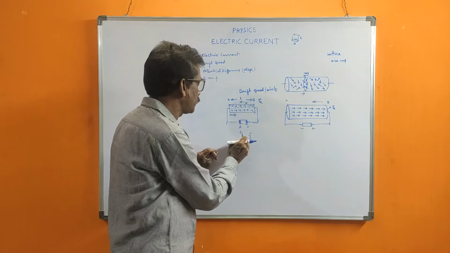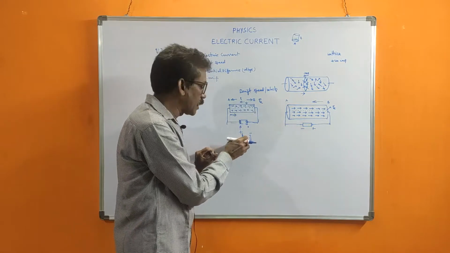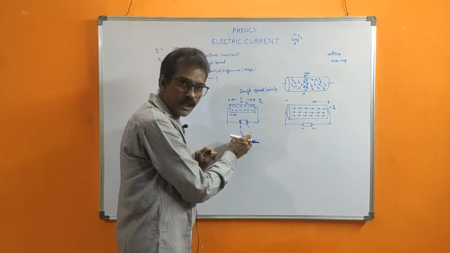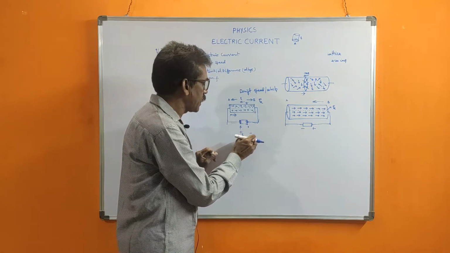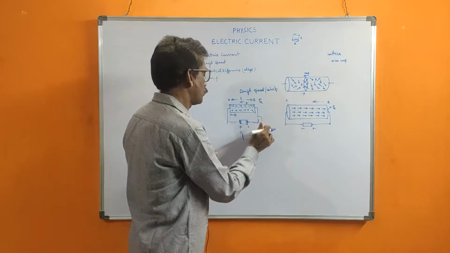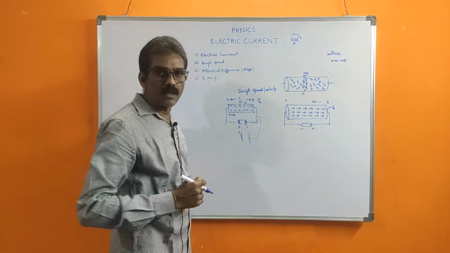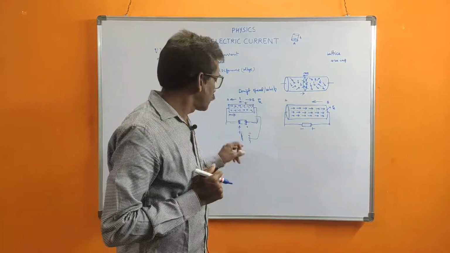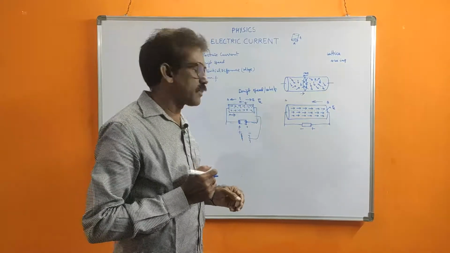Then because of the inside chemical force, these excess electrons are pushed towards the negative terminal. If you are connecting through a wire, they will travel through the wire. That conductor is totally full of free electrons, that's why continuously they will travel.